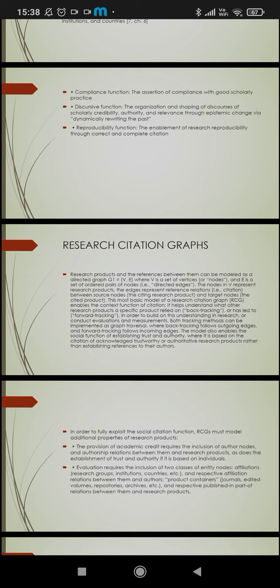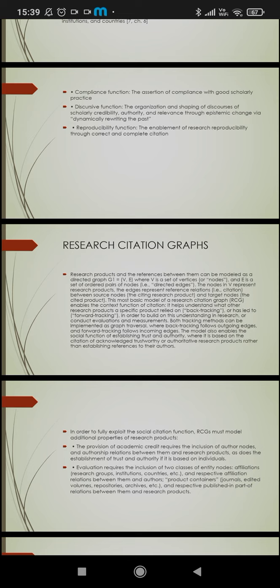The edges represent reference relations between source nodes and the cited products. This most basic model of a research citation graph, RCG, enables the context function of citation.